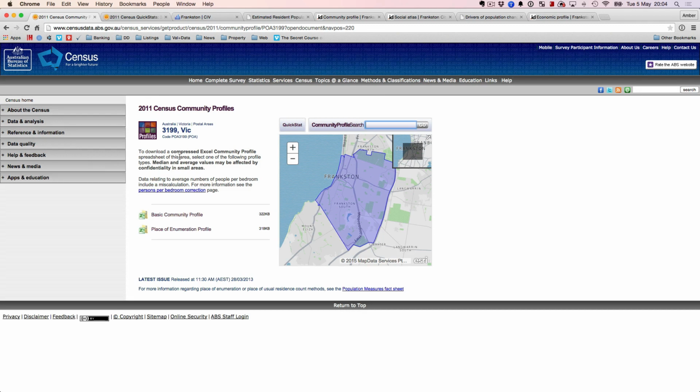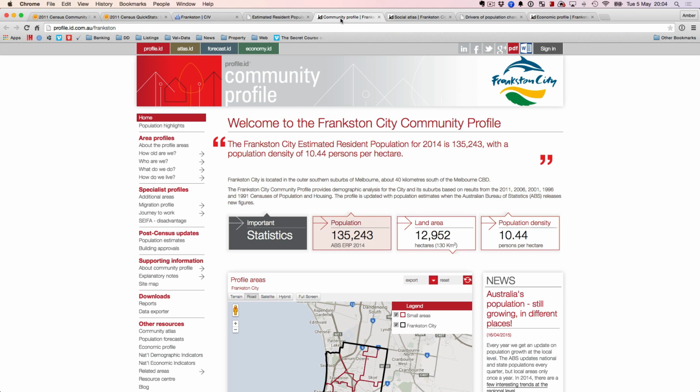But ABS is just raw data, and if you download something like this, which I used to, it's going to take you a couple of hours to actually decipher that information and make any sense out of it. But these people take it out and put forth that data in terms that I can make sense of, and it's easier.